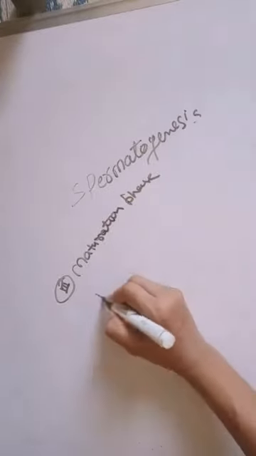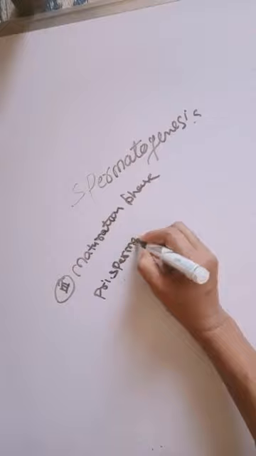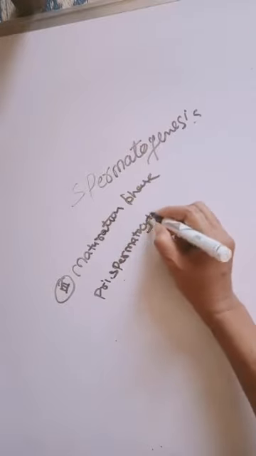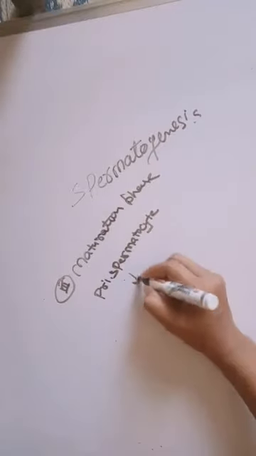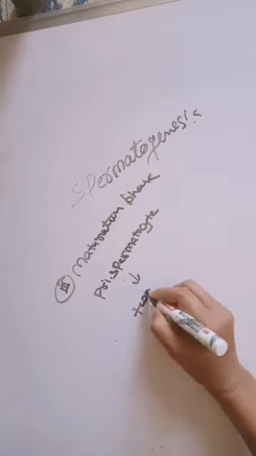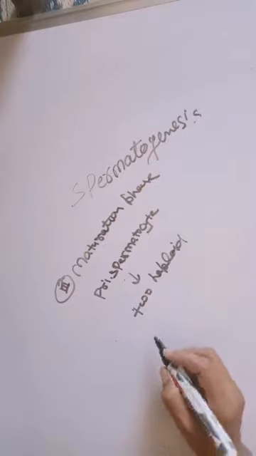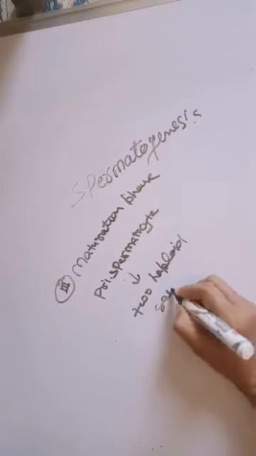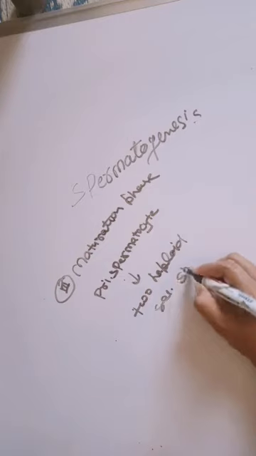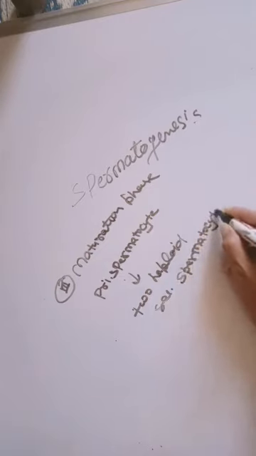The primary spermatocyte forms two haploid secondary spermatocytes.